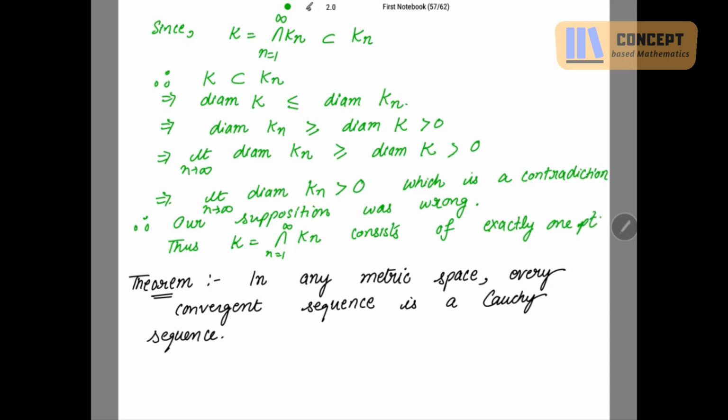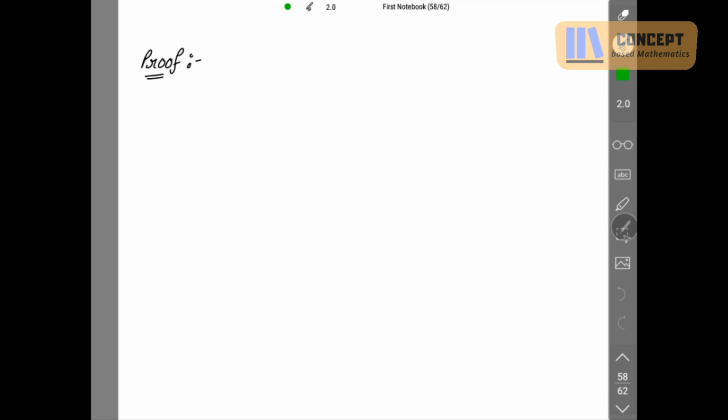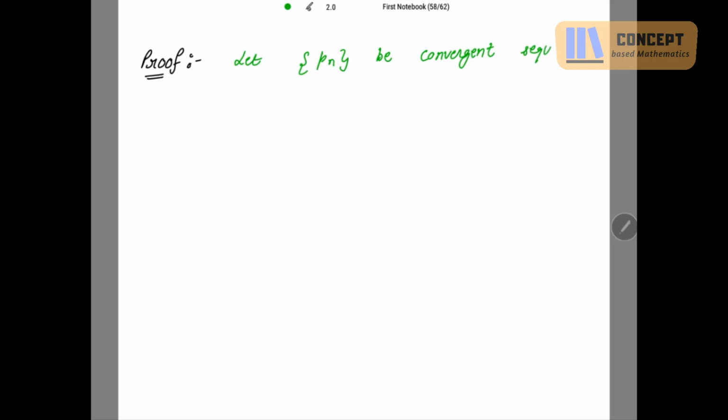The next theorem. In any metric space, every convergent sequence is a Cauchy sequence. Now the metric space is given, it can be any, and every convergent sequence. So there is a convergent sequence in a metric space, and that sequence is a Cauchy sequence. This we have to prove. So a convergent sequence in a metric space is given to us. So let Pn be a convergent sequence in a metric space X.